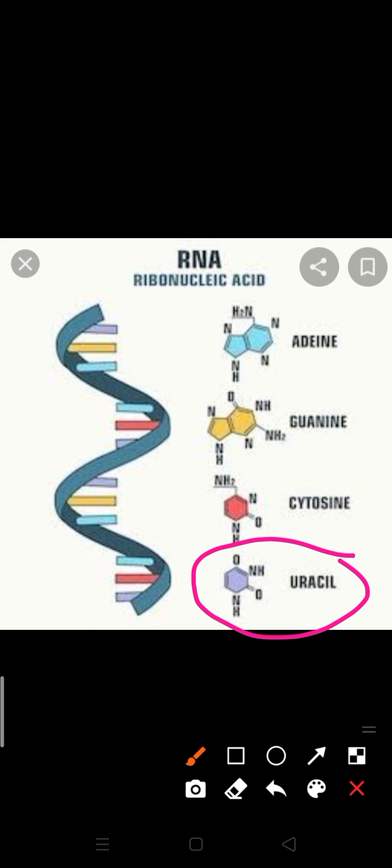Thymine is not present here. Thymine is replaced by uracil. Thymine of DNA is replaced by uracil in RNA. You know very well, thymine is one kind of pyrimidine and this thymine is replaced by uracil in case of RNA. All normal RNA chains begin with adenine or guanine. When the chain starts, it can start with adenine or guanine. This is the most important thing about RNA.